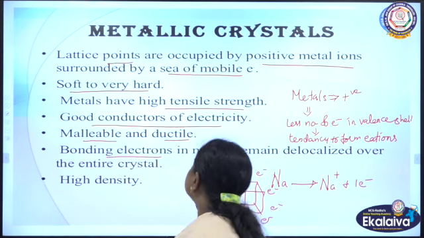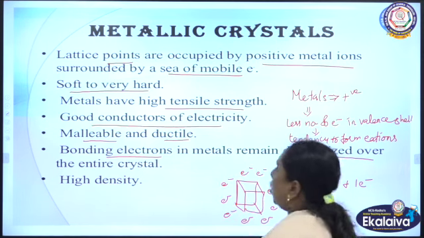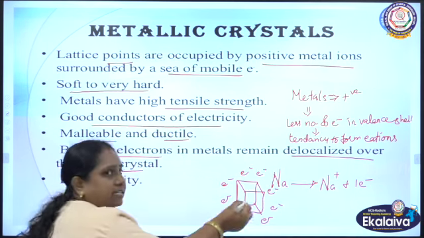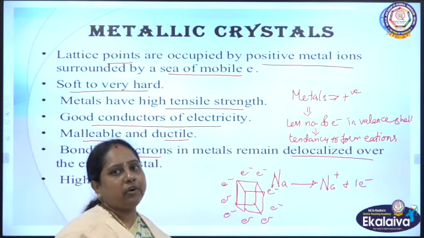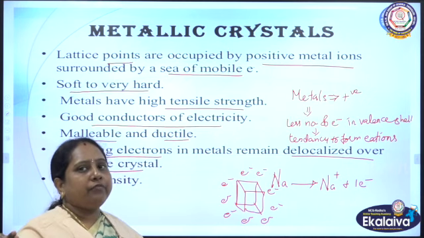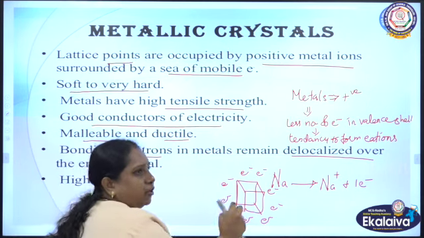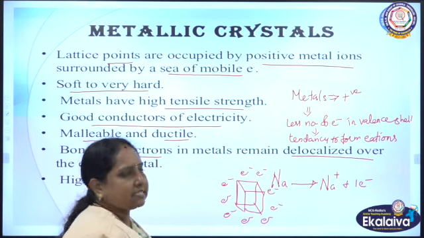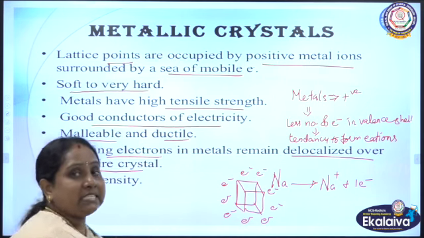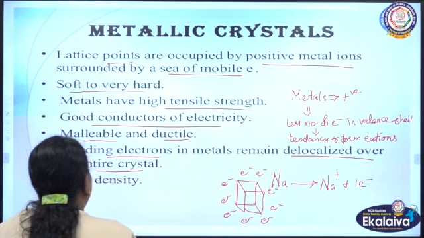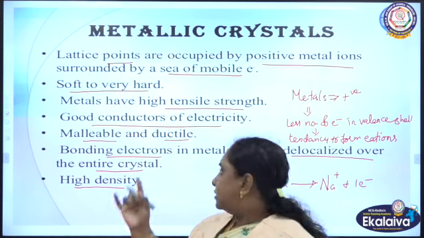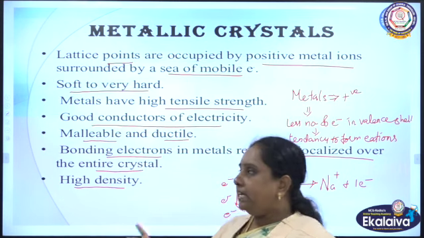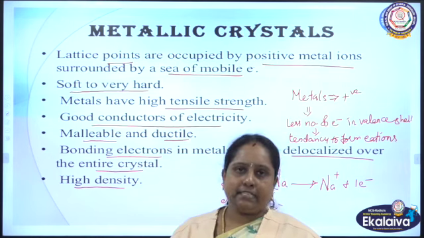And bonding electrons in metals remain delocalized over the entire crystal. Can you understand? Actually, the electrons around the crystal will be revolving around the lattice only, but they will not move out of the crystal. So, whenever the metal cation makes a vacancy in that lattice, those electrons can occupy that space. That we are going to discuss in detail in defects. And due to the metallic character, metals possess high density. So, that is why metallic solids have high density. Is that clear?